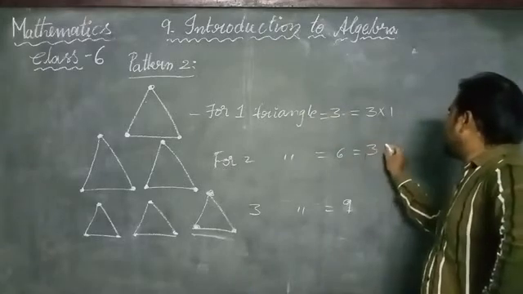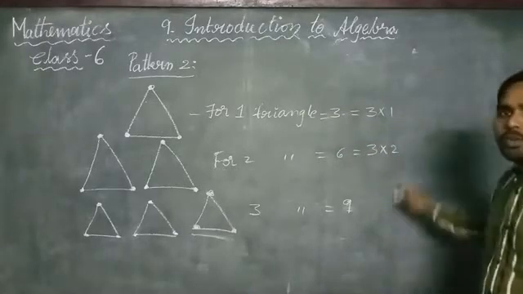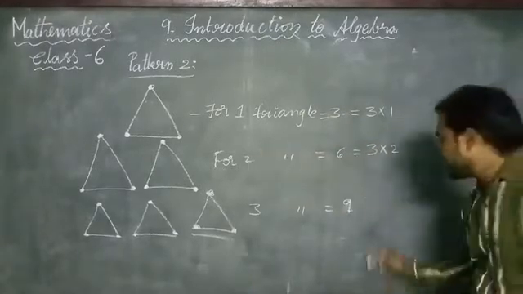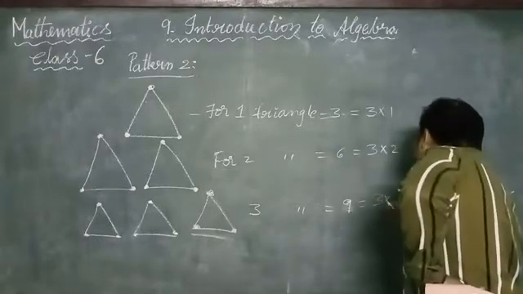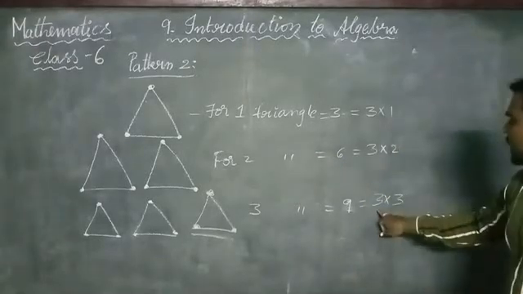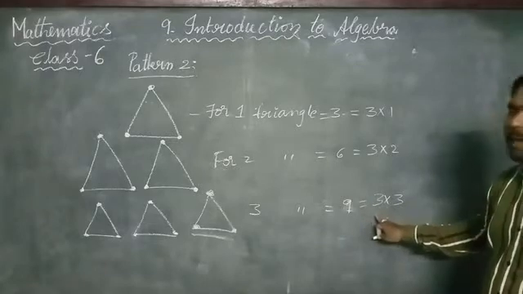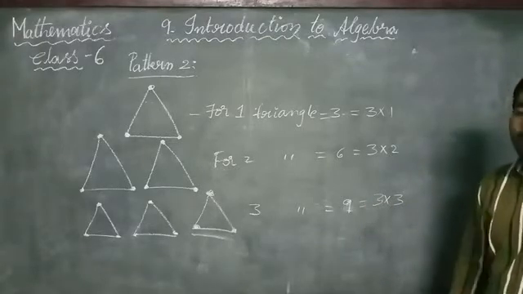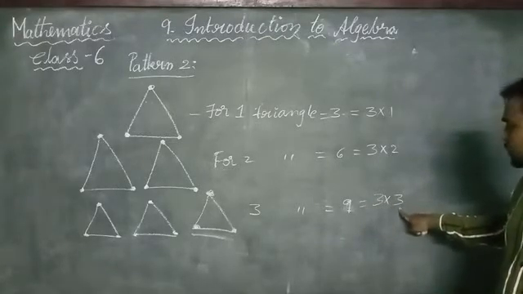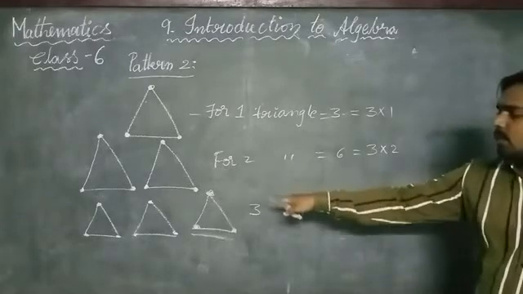Here 3 into 2, and here we can represent 3 into 3: 3 is the number of matchsticks for 1 triangle, and the other 3 is the number of triangles.